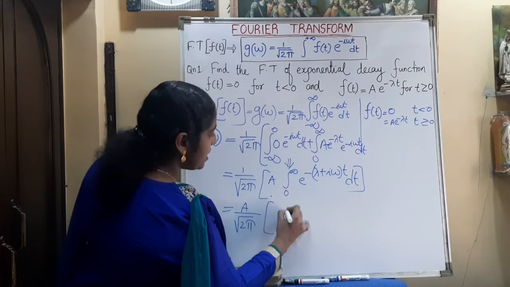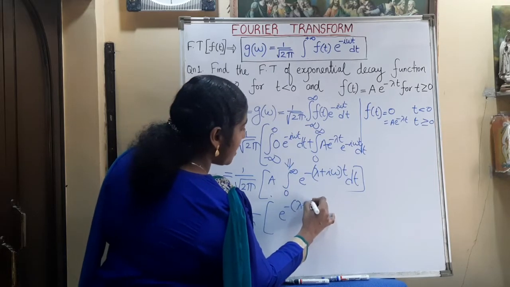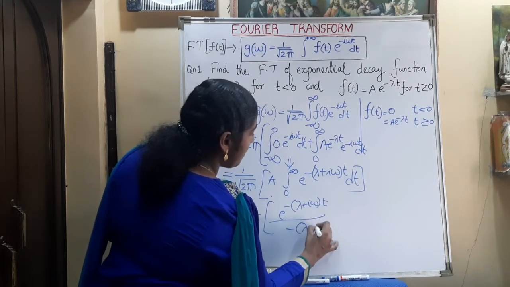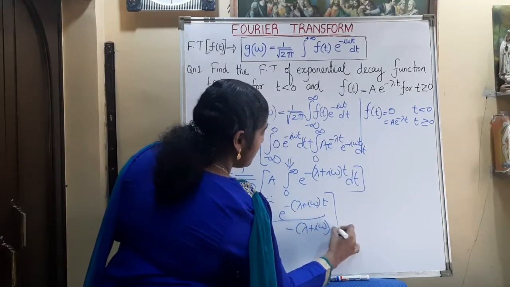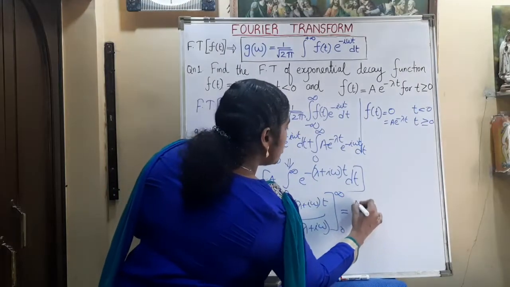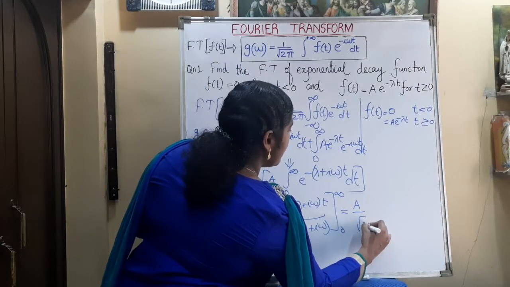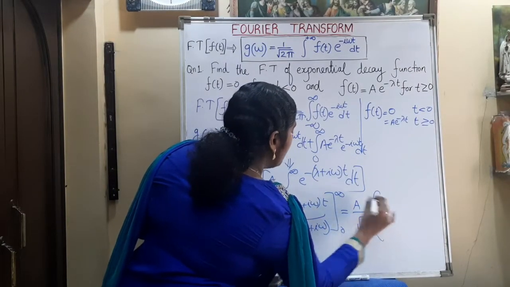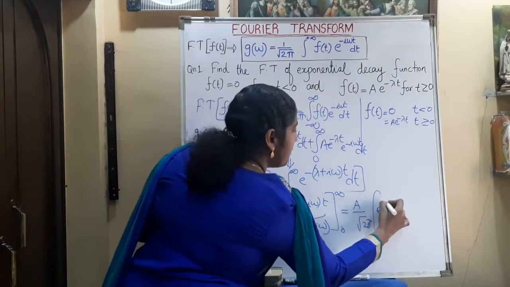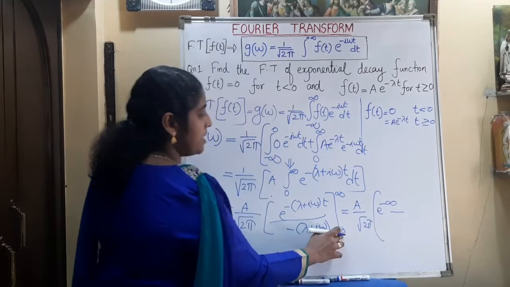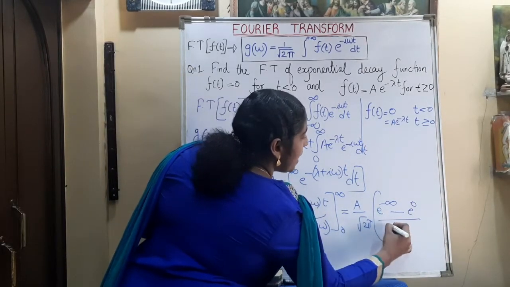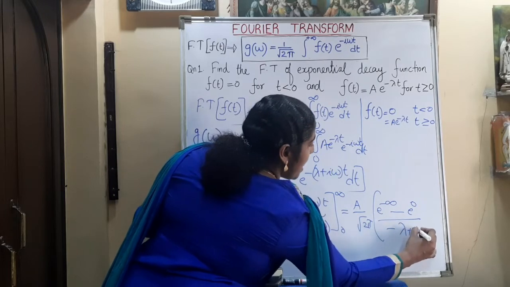Here the integration is e raised to minus lambda plus i omega into t divided by minus lambda plus i omega, from the limit 0 to infinity. Now it is a by root 2 pi into e raised to minus infinity, minus, here we apply t equal to 0, that is e raised to 0, divided by minus lambda plus i omega.